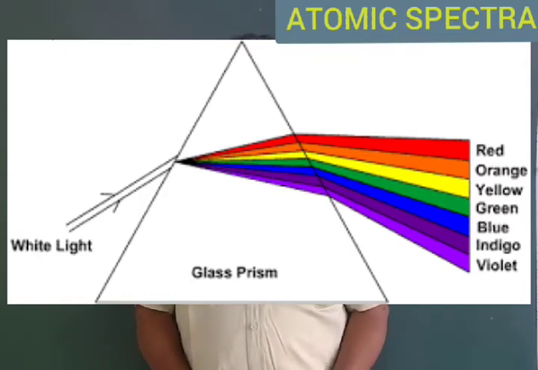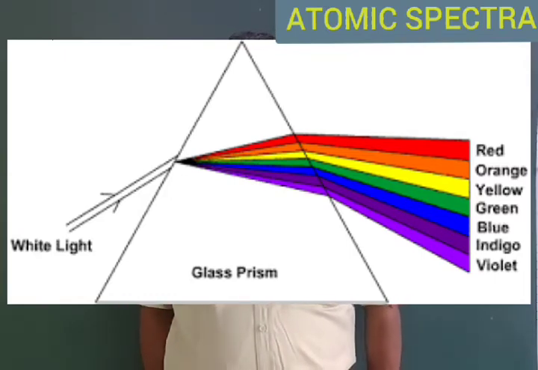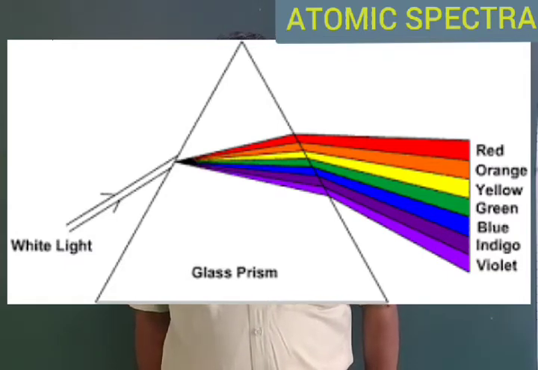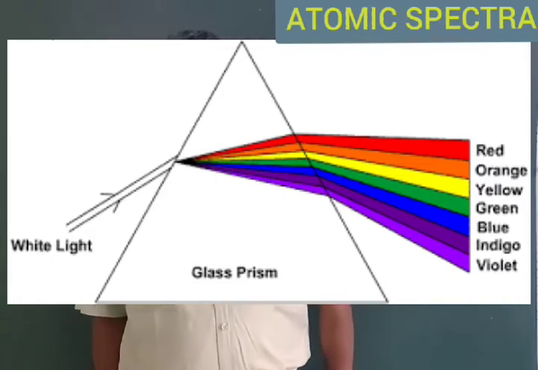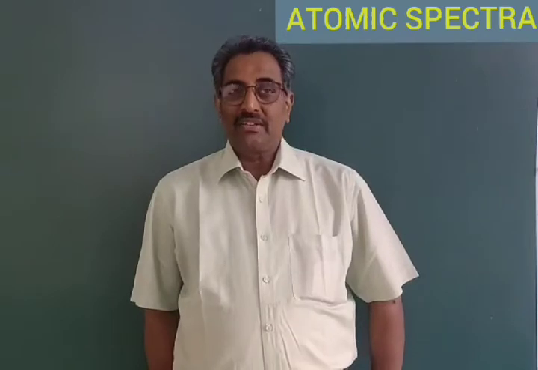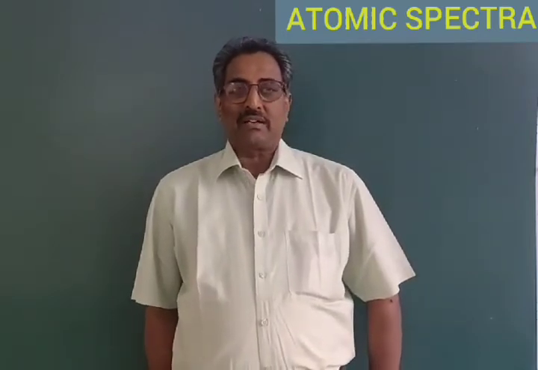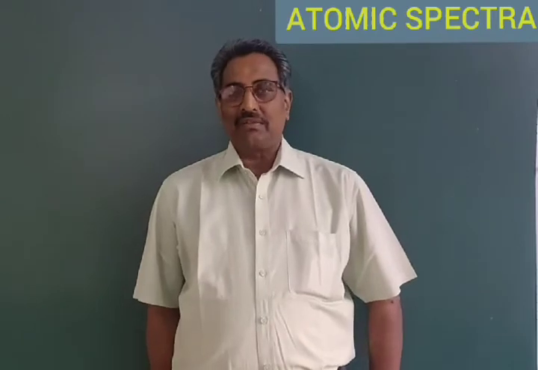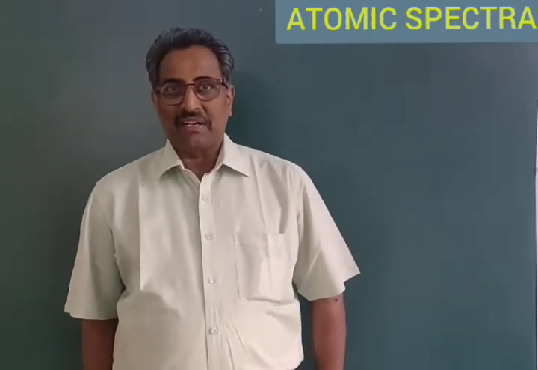These 7 colors were found in the rainbow as well as the beam of light which is passed through the prism. This phenomenon of splitting of white light when passed through the prism into its constituent colors is known as the dispersion of light. Due to the dispersion, the constituent frequencies of the visible radiation are separated.